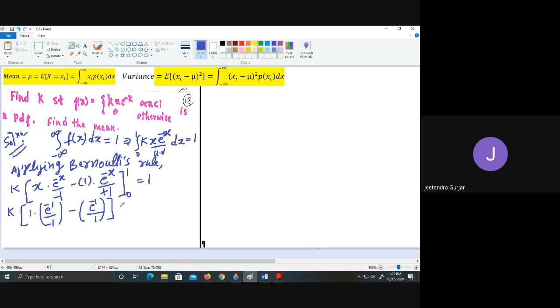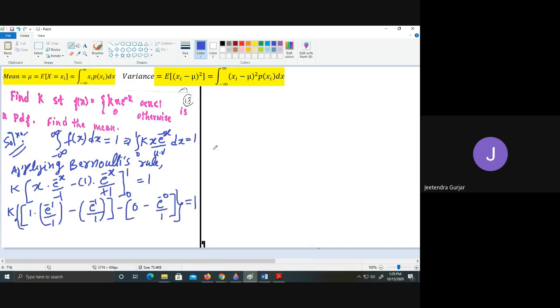Next, minus the lower limit, I will go with the upper limit 0. So when you put x is equal to 0, this will become directly 0, but here we get minus 0 or 1. So this completes the integration, which is equal to 1, students.